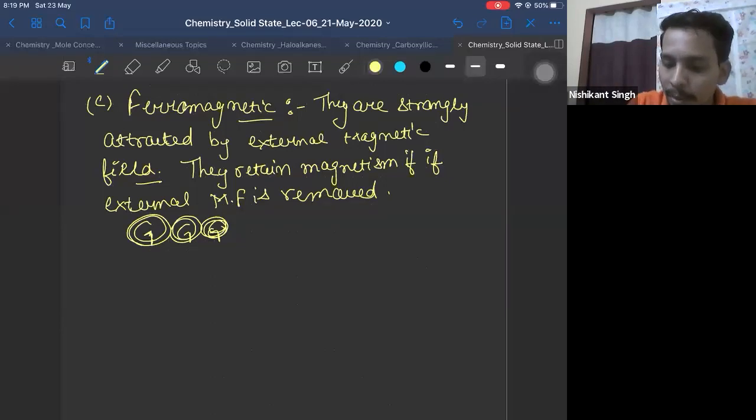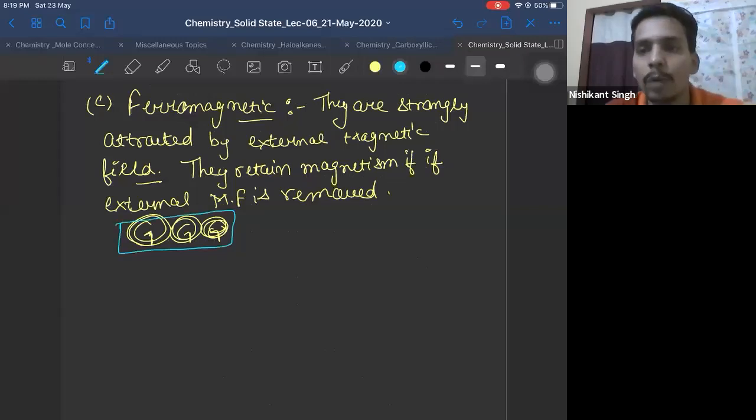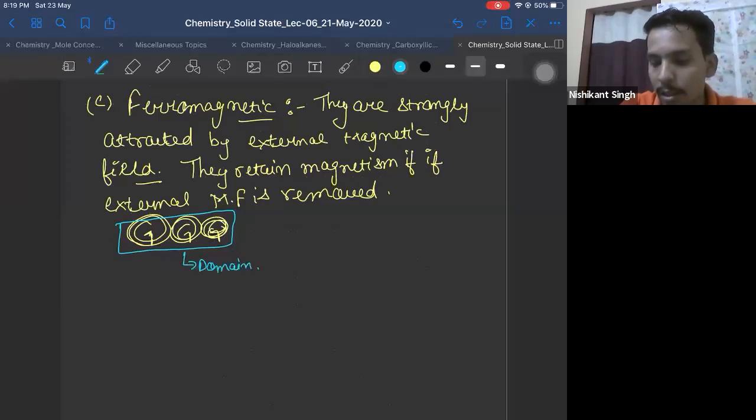So we can club these 3 and say they belong to one domain. So what does a domain represent? Guys, a domain represents a region where electrons will have uniform magnetic moment or magnetic field. Okay? That is the domain definition, right?